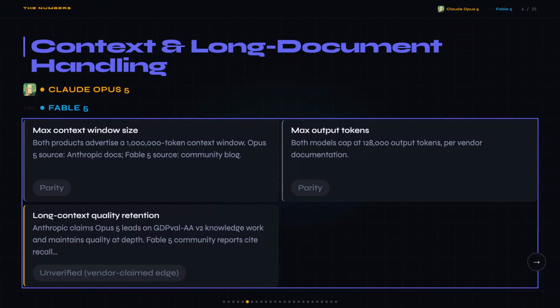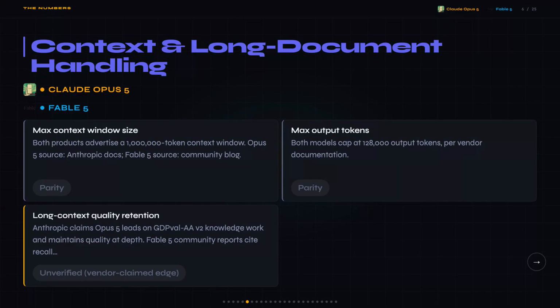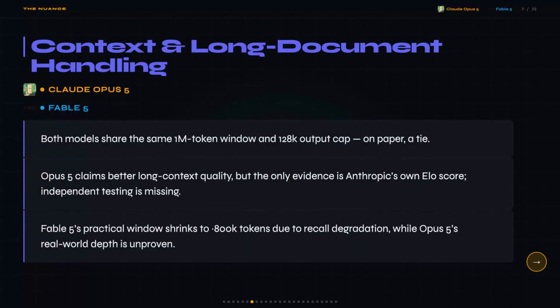Both claim a 1 million token context window, both cap output at 128,000 tokens. Fable 5 has community reports showing recall degradation around 800,000 tokens, while Opus 5 claims full quality retention at depth, though that claim comes straight from Anthropic's own LO score, not independent testing. Honestly, you've got to take it with a grain of salt here.